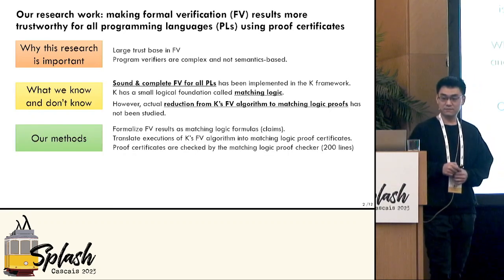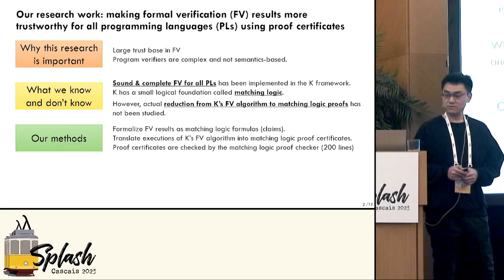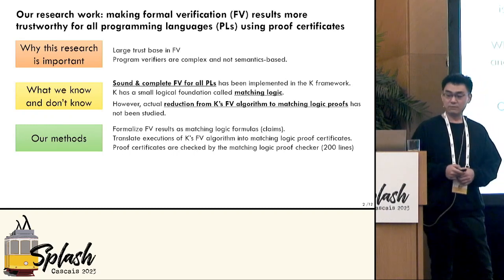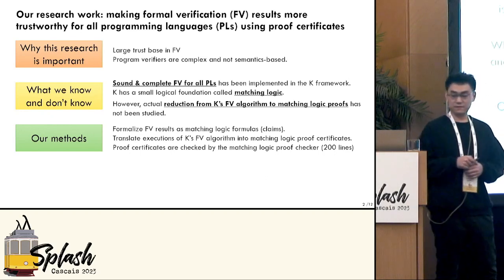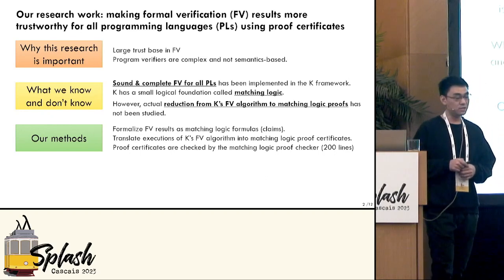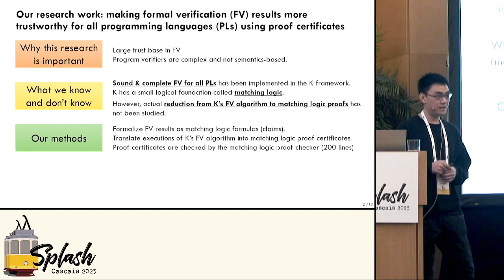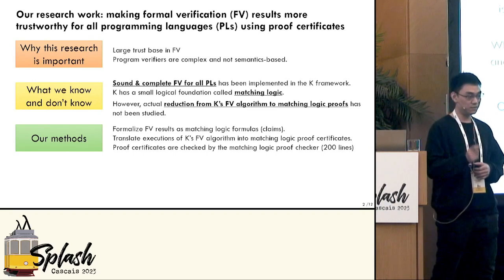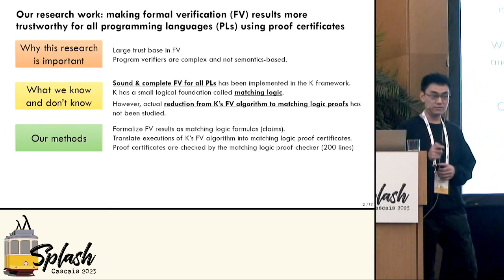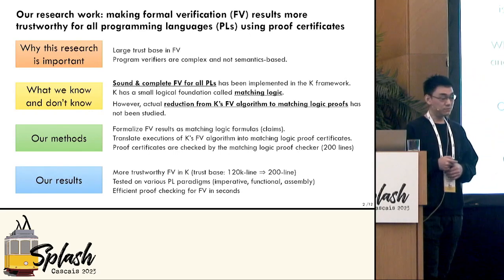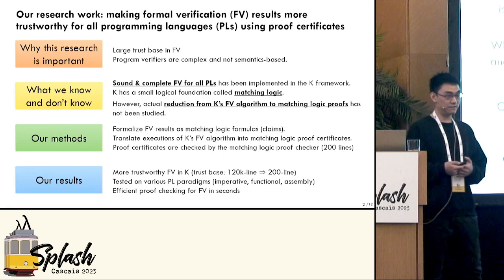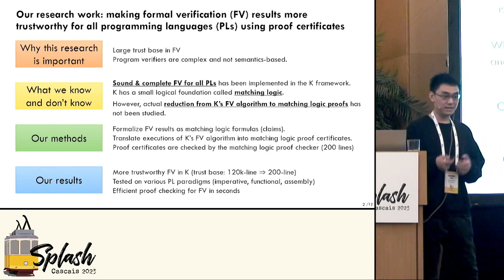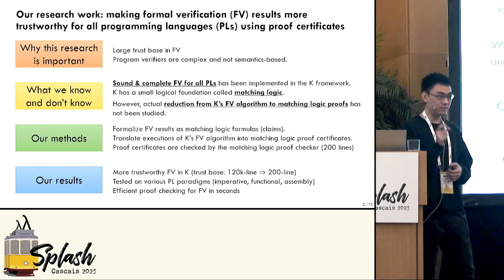So we formalize formal verification results using matching logic formulas. So they are the claims we want to prove. And we translate executions of the formal verification algorithm into matching logic proof certificates. And these certificates can be checked by a very simple program called a proof checker, which has only 200 lines of code. And by doing that, we bring more trustworthy formal verification to K, and we reduce trust base from the previous 120K lines of code to this 200-line proof checker.